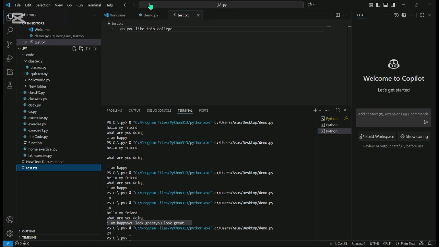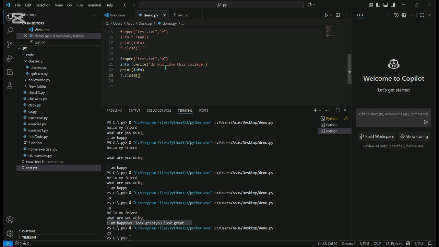Now in order to see it, let me copy this code, Ctrl plus C, and paste, Ctrl plus V. Let me read the file, using r.